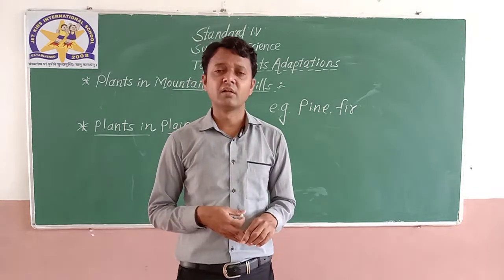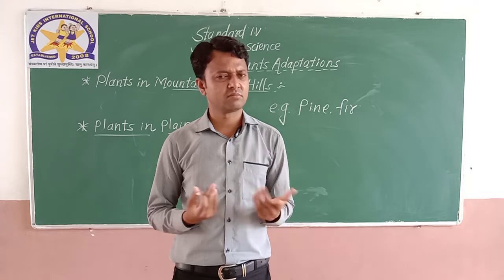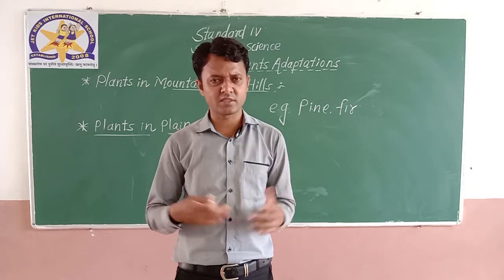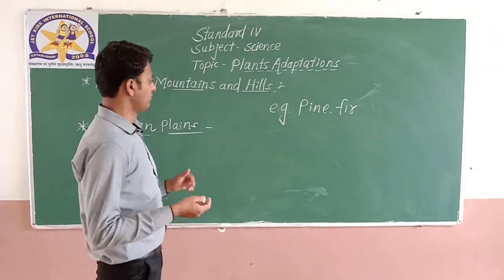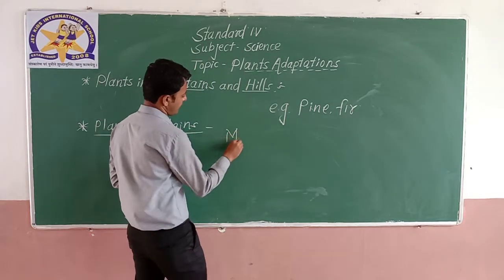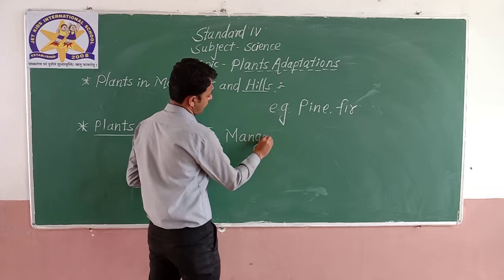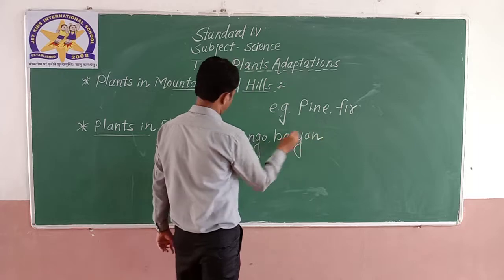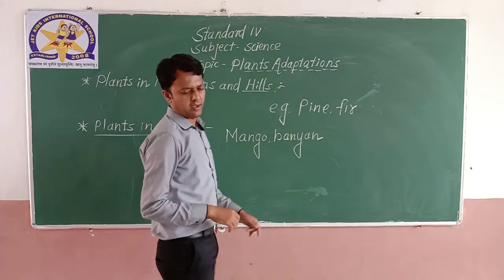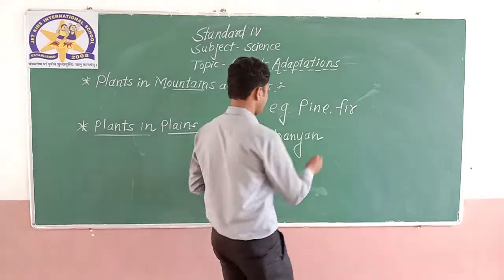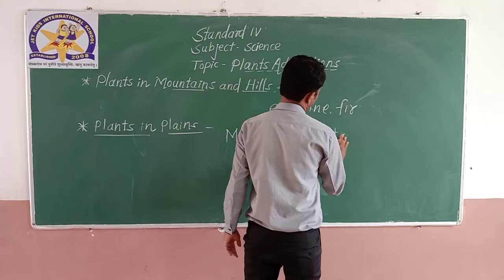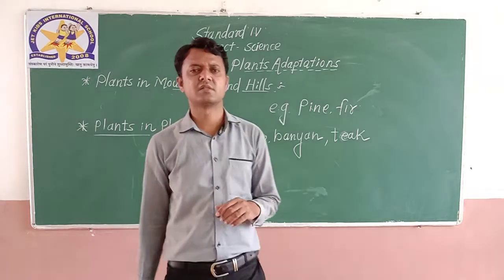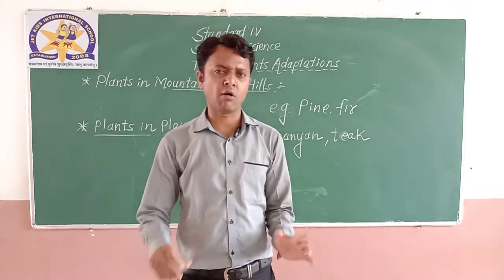Second, the examples of these plants. You can give examples of mango tree, banyan tree, teak, etc. These are examples of plants which can grow on plains.